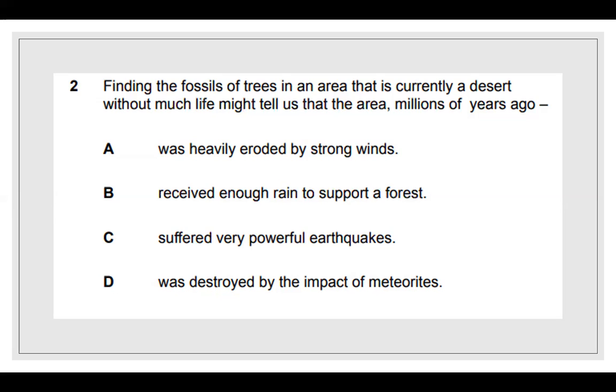So again, we're talking about an area that once had a lot of trees, and now it is currently a desert. So we're trying to figure out what supports it now being a desert. What does the fossil tell us about what it was before? Again, which answer choice could you automatically say is not the answer?